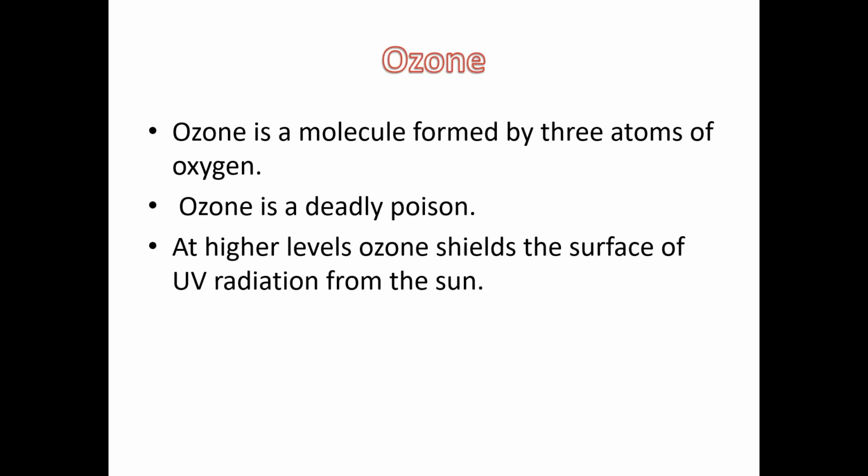Ozone depletion. So we'll start with the ozone. What do you mean by ozone? Ozone, or O3, is a molecule formed by three atoms of oxygen. Three oxygen atoms combined together to form the ozone. And ozone is a deadly poison. But at higher levels, ozone shields the surface of UV radiation from the sun. It helps to shield the atmosphere so that the UV radiation will not enter the atmosphere.